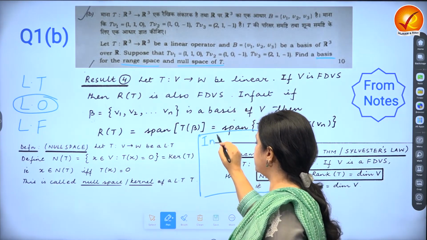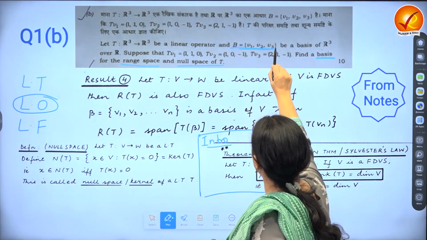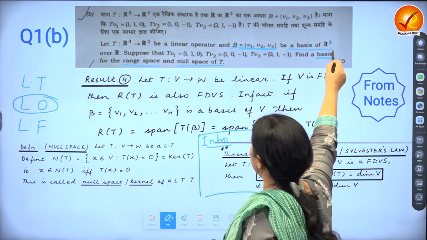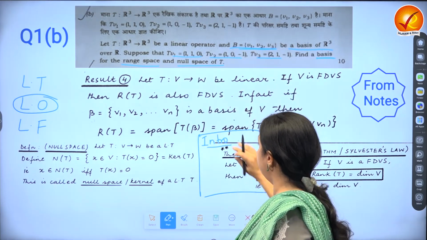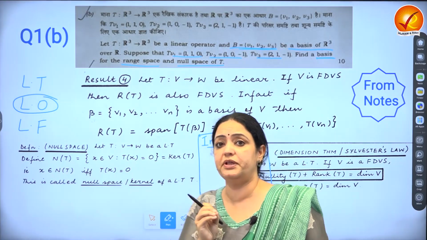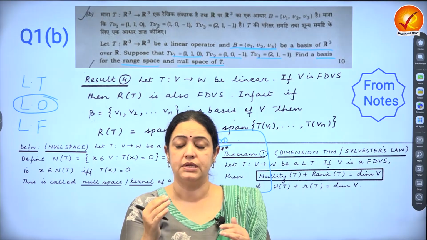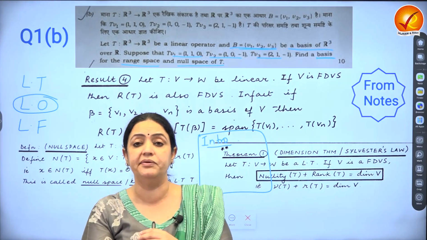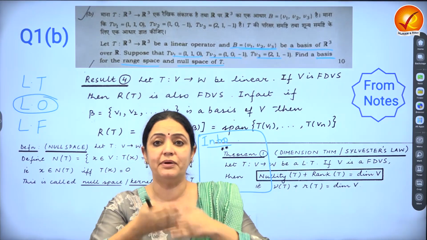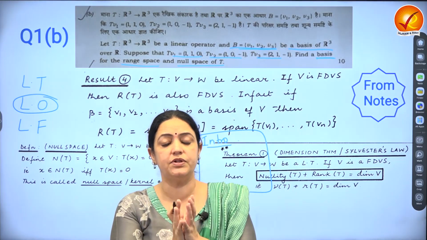First has to be the introduction, which means what are you beginning with, how is it given. B is given to be V1, V2, V3. It's already given to be a basis. Now T is given to be an operator which behaves like that. So introduction sometimes in a numerical question can just be what all is given in the question. Question is of course framed using English language or Hindi for that matter, but you have to write the mathematical takeaway from there. What in a sense is the given information.